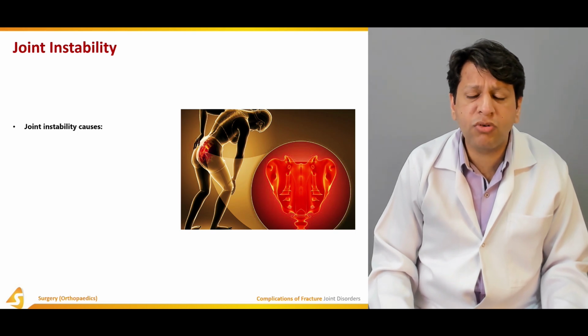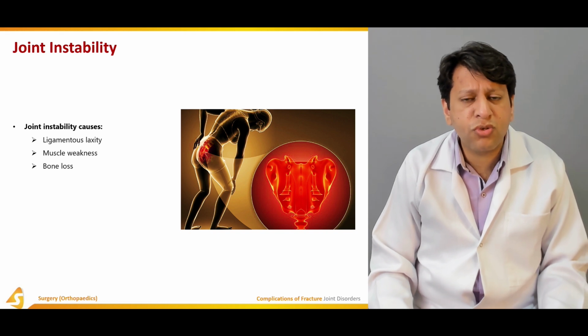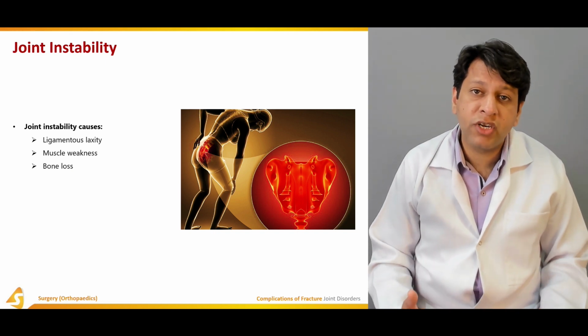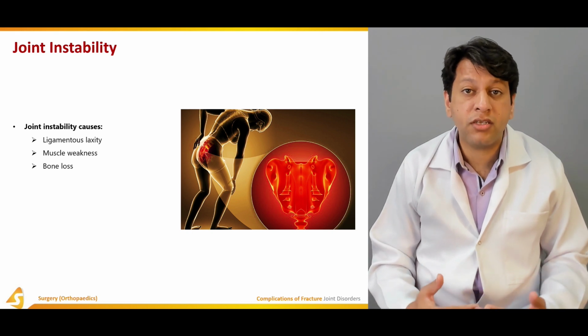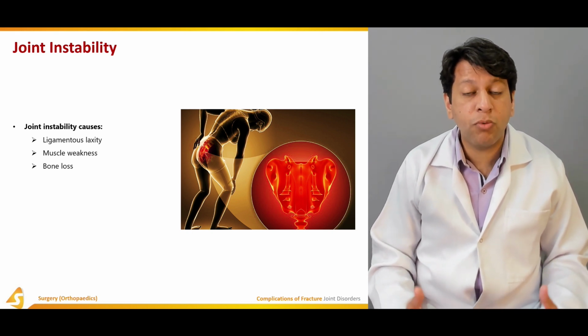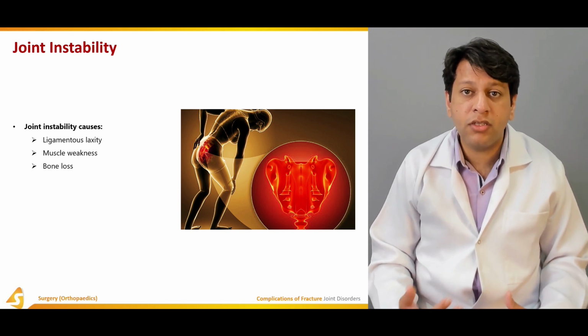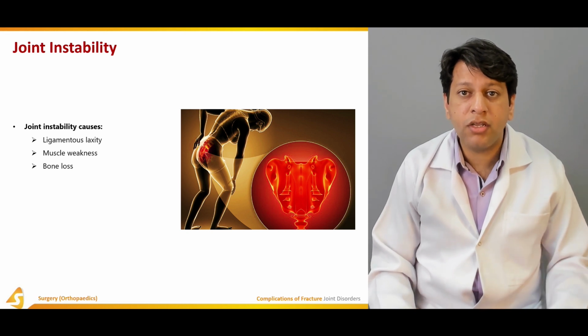Joint instability causes could be many, but usually may be associated with the trauma as well. This could be in the form of ligamentous laxity, muscle weakness, or bone loss. If conservative treatment for the joint was done, this may lead to joint stiffness, and ligamentous laxity may not be seen initially. But once the bone is united and the patient is in the rehabilitation phase, this ligamentous laxity may prevent him or her from properly rehabilitating.